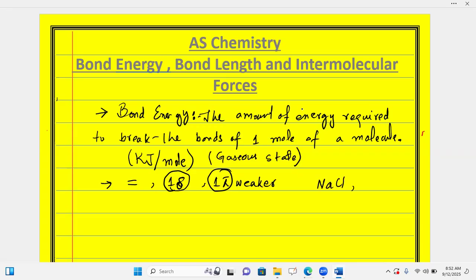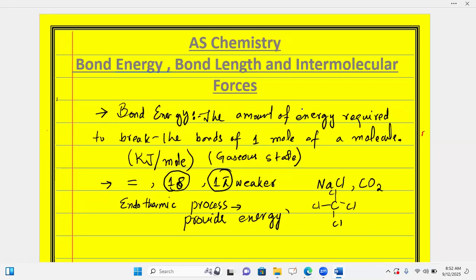Bond energy, for example, I am taking an ionic bond, or I am taking a covalent bond like CO2 in the form of a double bond, or CCl4. All the covalent or ionic bonds are broken down into their gaseous atoms by providing energy to the molecule over there by an endothermic process. Means bond breaking is an endothermic process, or endothermic reaction, in which we will have to provide energy.